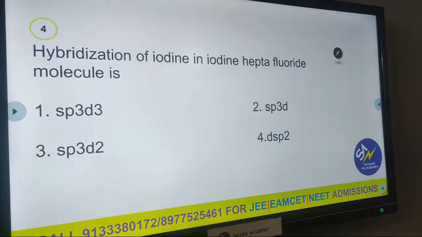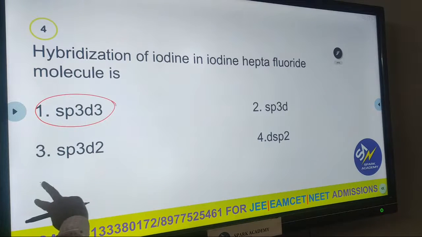Now the next question: hybridization of iodine in iodine heptafluoride. Again the same question, so don't get confused. Questions are available this way also. What about here? Iodine hepta means what number? Here also the hybridization is what?